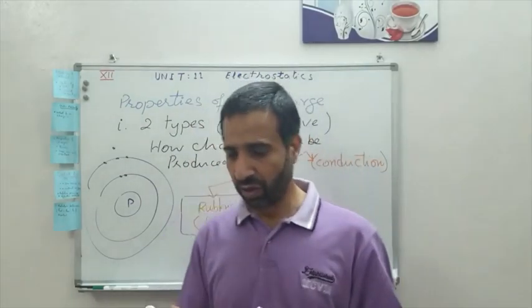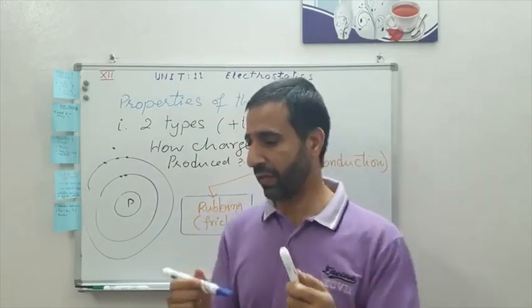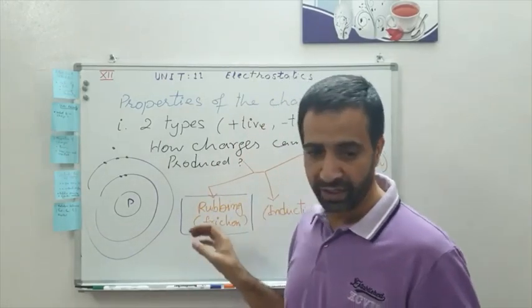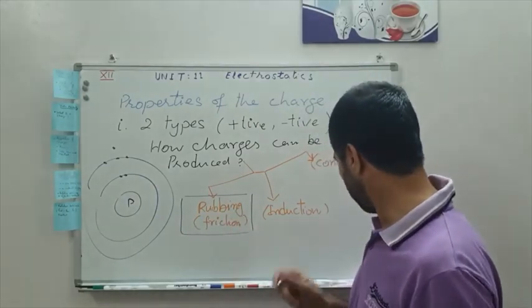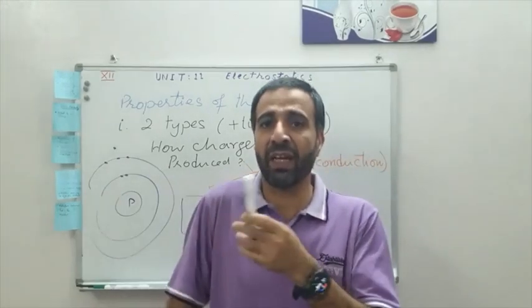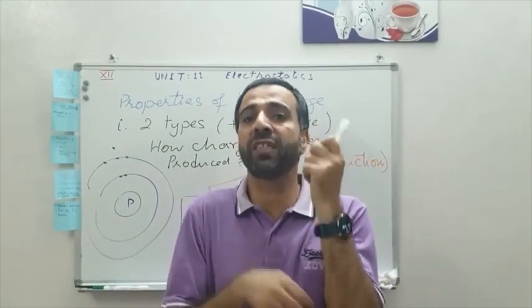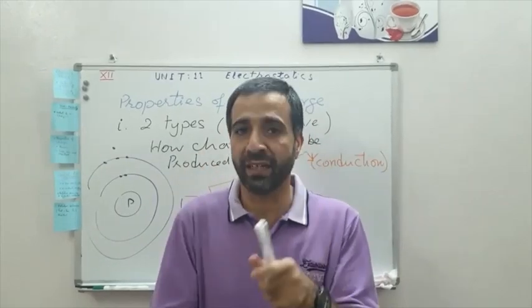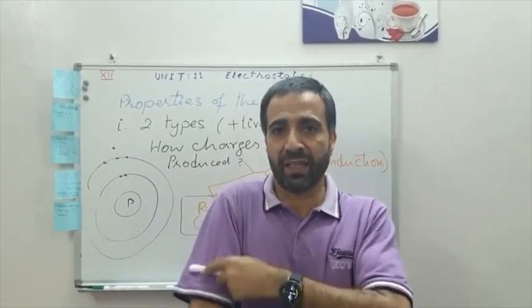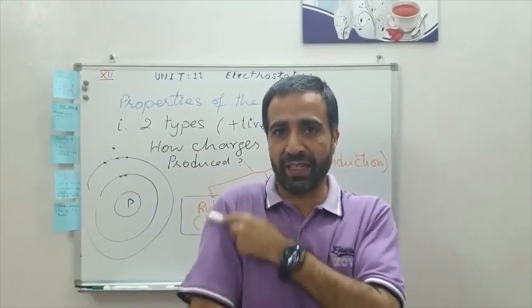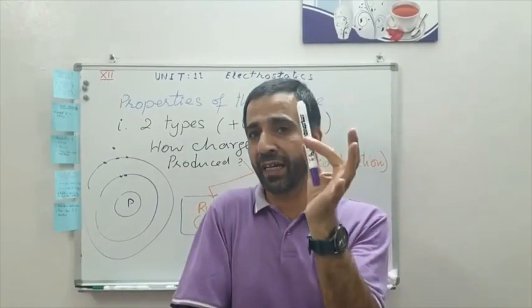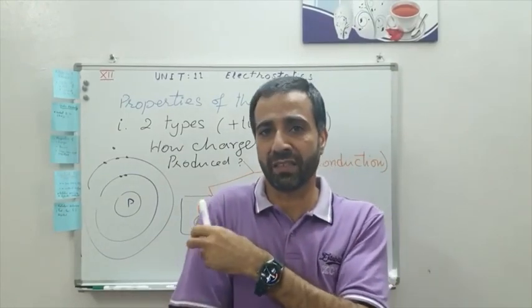For example, look at these two bodies which have different nature, my shirt and this marker. Imagine that they have the same masses, and when I rub them like this, this gets negatively charged and my shirt gets positively charged.